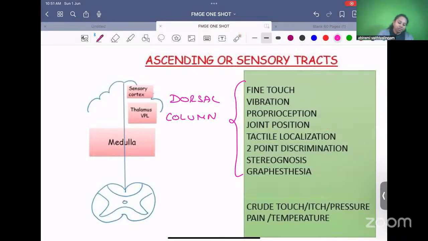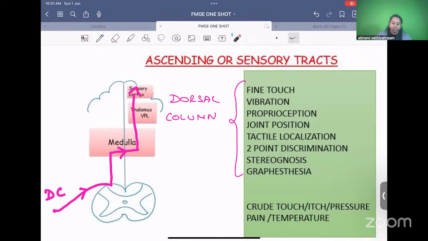Let me trace the dorsal column pathway from one half of the body. Dorsal column fibers, I'll trace it in pink color. They start, they go into the spinal cord, they go up into the medulla, they cross in the medulla to the opposite side to reach the thalamus and the sensory cortex. So where do the dorsal column fibers cross? They cross only in the medulla. Very, very important point. Dorsal column crosses in the medulla.